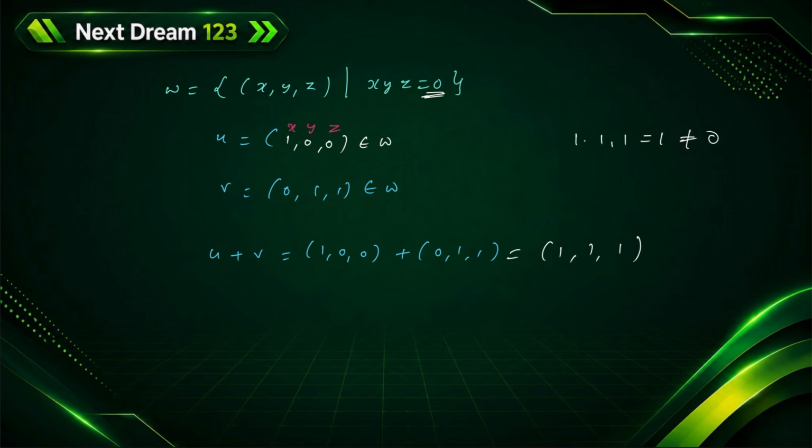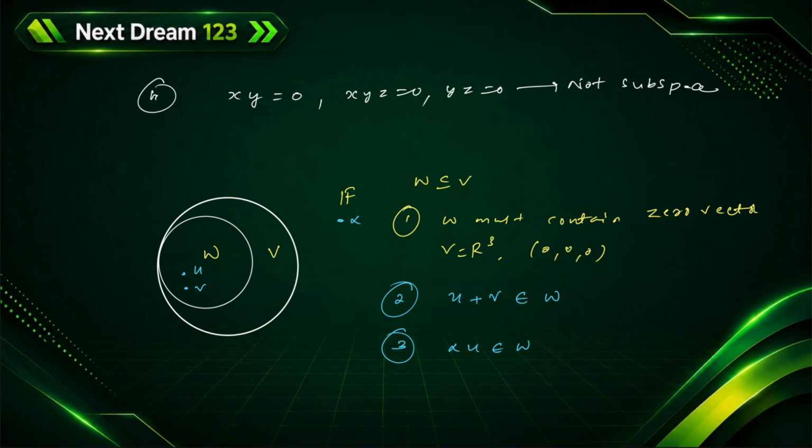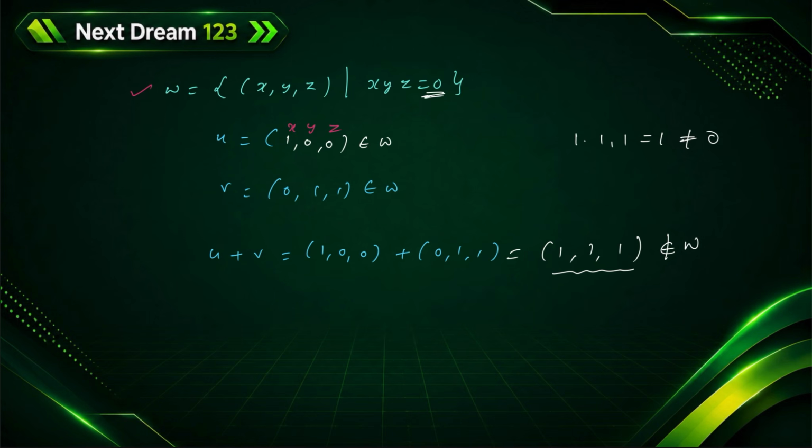That means we proved this element is not a member of W. This set does not satisfy the second condition, U plus V belongs to W. Then W is not a subspace. That's it, you should remember this.